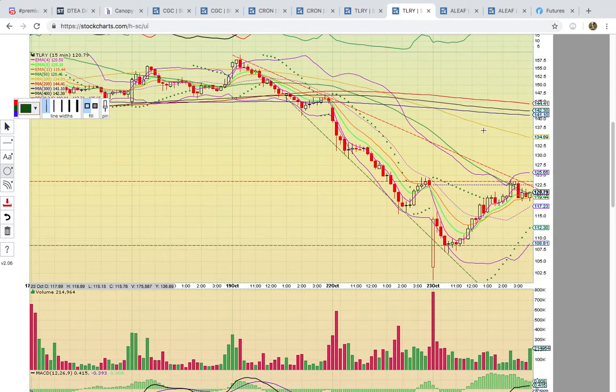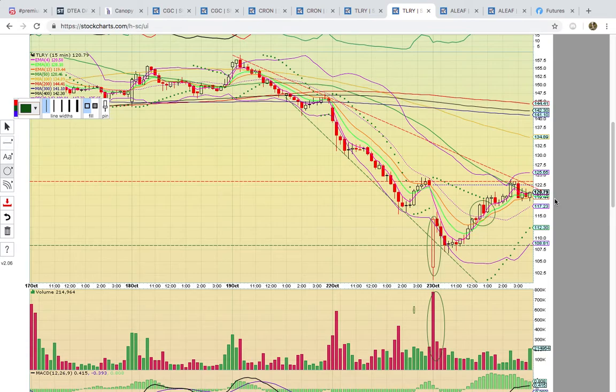Okay, if you look at Tilray here on the 15-minute chart, all these stocks in the cannabis sector have very, very similar patterns, and you can see it got above the middle Bollinger Band today and had a nice bounce. Look at the huge load off of the low of day. They all had the big volume spikes at the bottom with the hollow red candle, and then the share price traded above that level. So that's our clue that big money loaded at the bottom, and big money sells at the top. Right now, people have loaded heavy for this bounce. So we're going to see if it can get a multi-day run going.